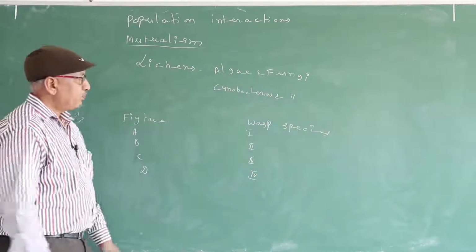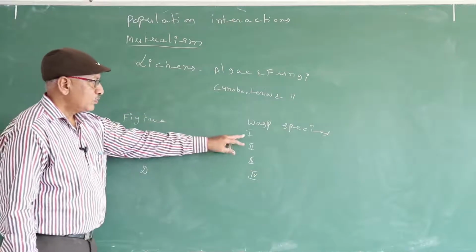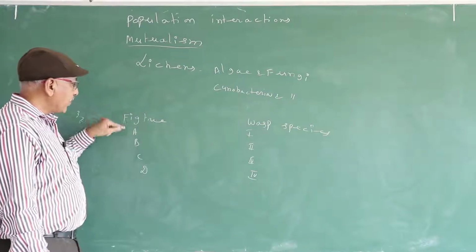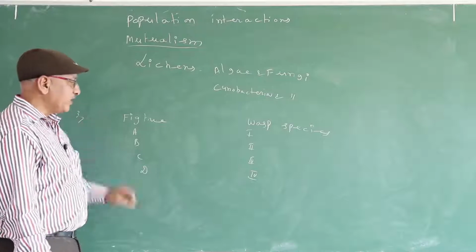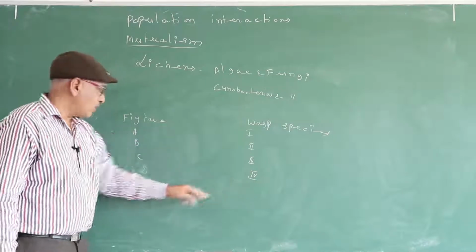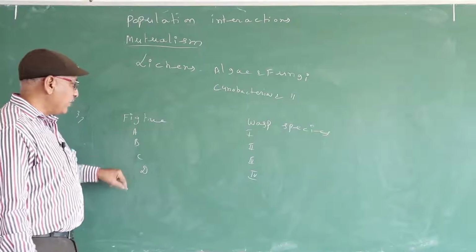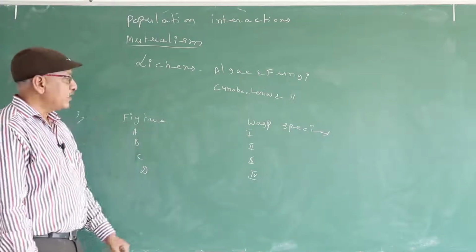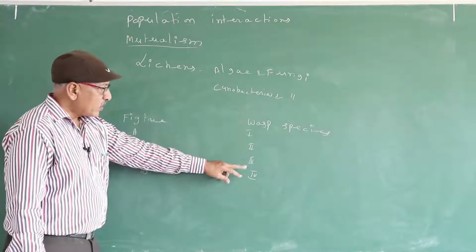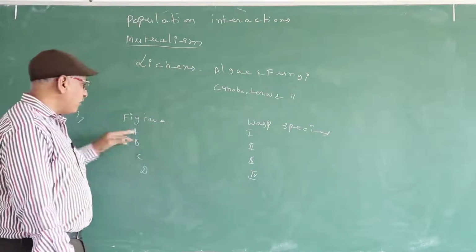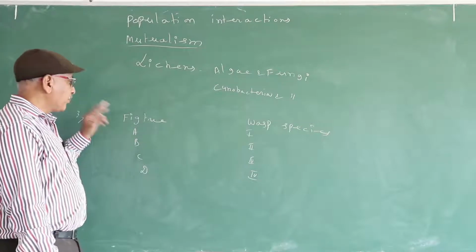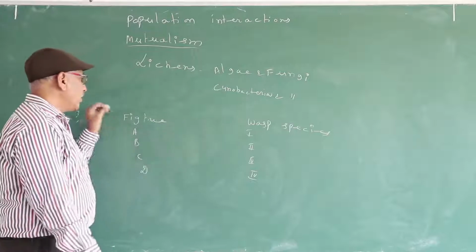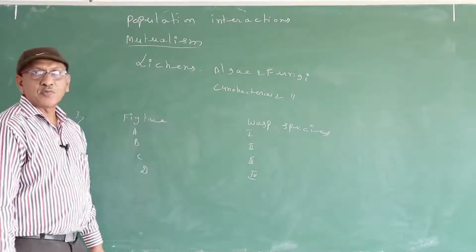For example, the first wasp species pollinates the flowers of fig tree species A. The fourth wasp species pollinates the flowers of fig tree species D. So, it is known as a one-to-one relationship. The second, third and fourth wasp species never pollinate the flowers of fig tree species A. So, it is known as a one-to-one relation between fig tree and wasp species.